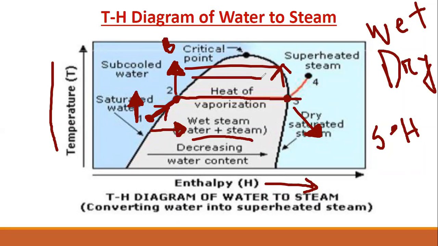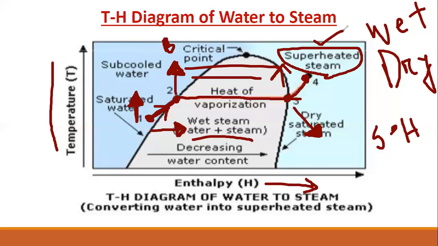There is no change of temperature. But when the steam becomes dry steam, after that, if you give more heat, then the temperature starts to rise, because the whole water has already transferred into steam. Then the temperature begins to rise, and from point 3 to 4, that steam is known as superheated steam. Basically, steam whose temperature is more than 100 degrees Celsius is known as superheated steam.